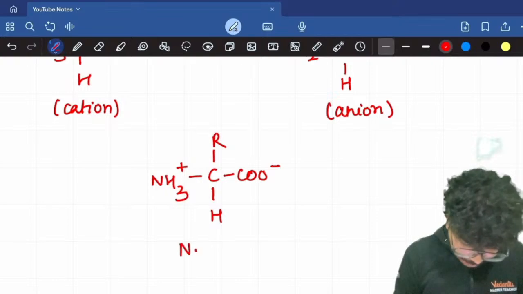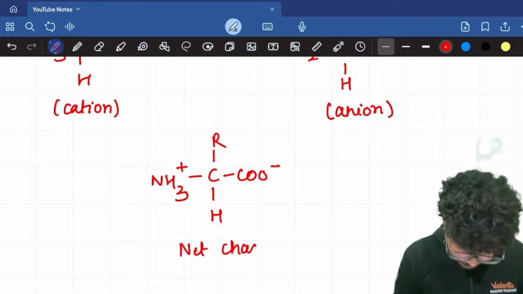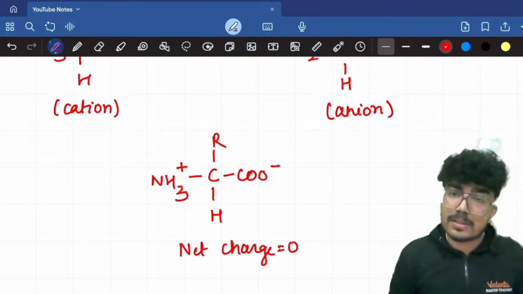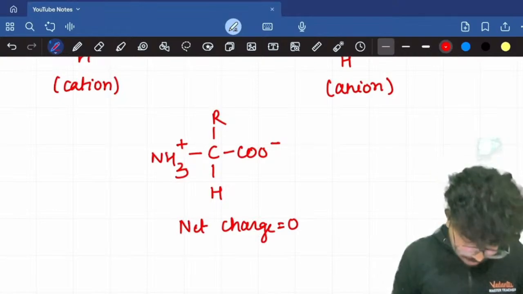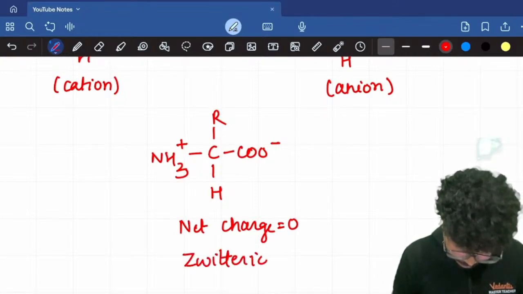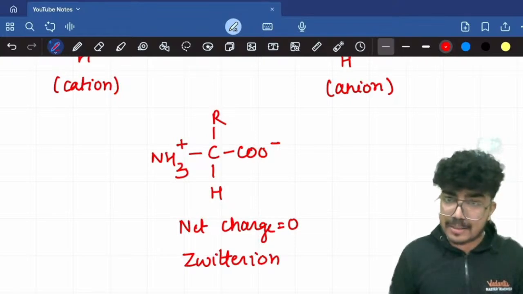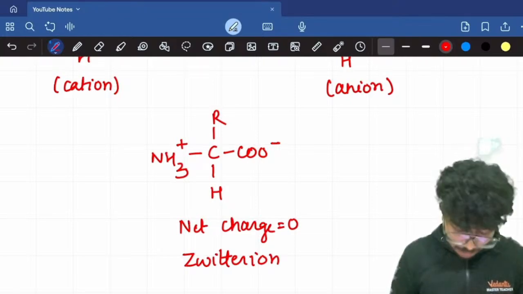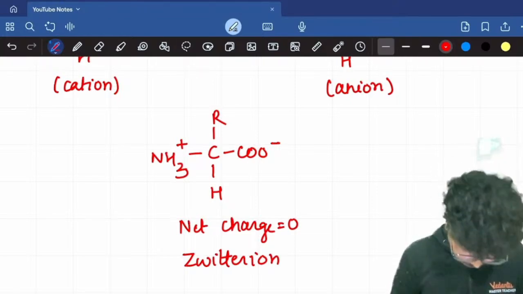The net charge is 0. This is known as the Zwitter ion. And the pH at which this happens is called the isoelectric pH or isoelectric point.